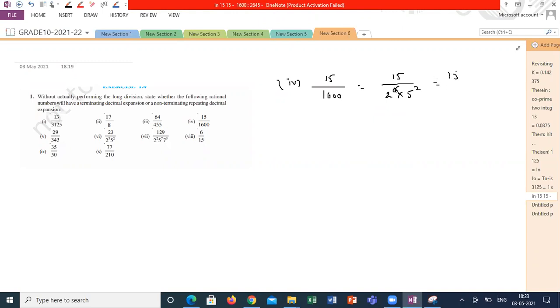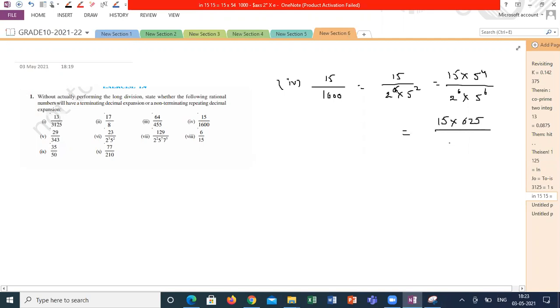And 15 into... sir, we should multiply 5 power 4 by 3, no, sir? 5 power 3, no, or 5 power 4. Oh, sorry, sir, 4. So 5 power 6. So this will be 15 into 5 power 4, how much? 625 divided by 2 5 is 10, 10 power 6.